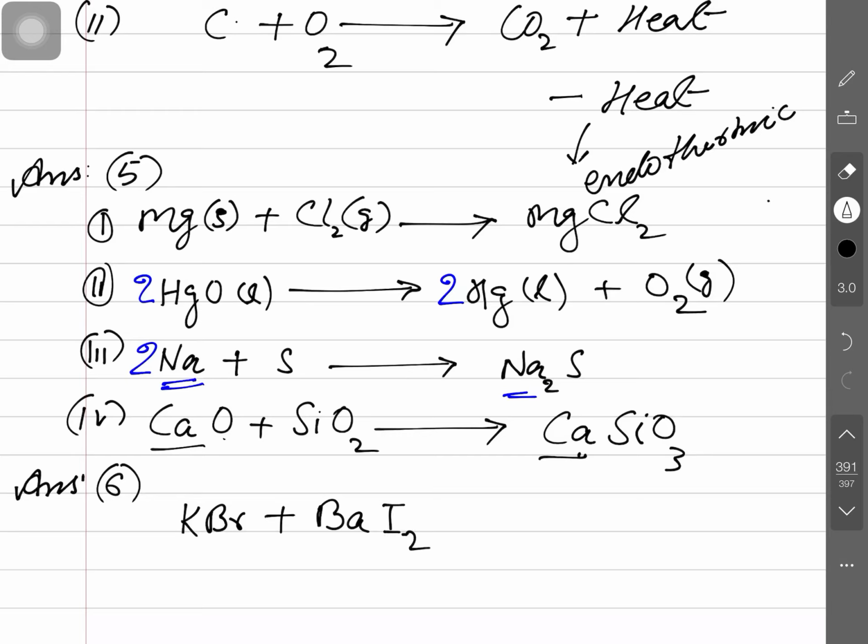Let this be the reaction here, but you must know the definition and the chemical formula for this. So this will combine with iodine and this will combine with barium. So one of the substances will be massive and will form barium.